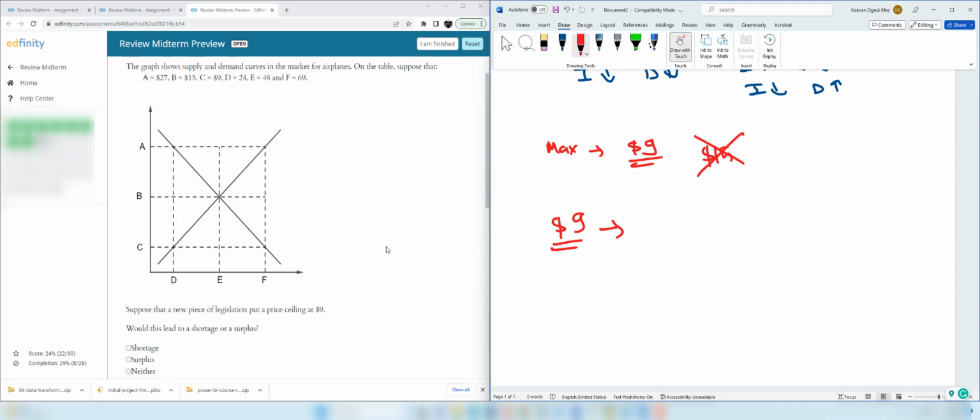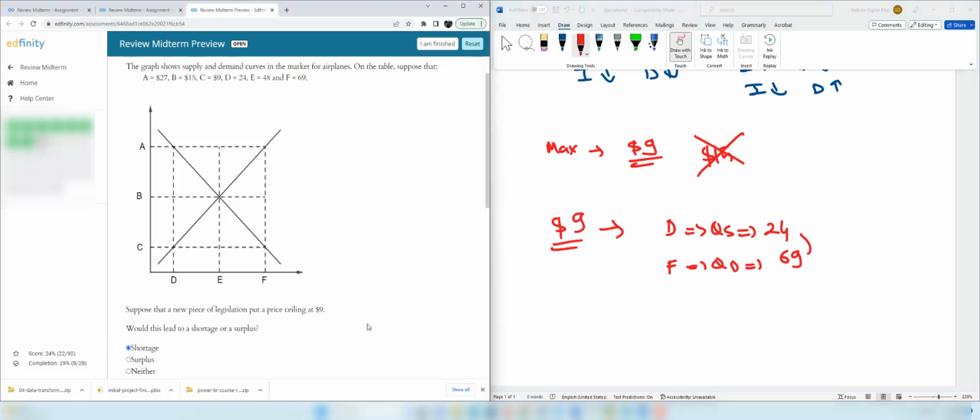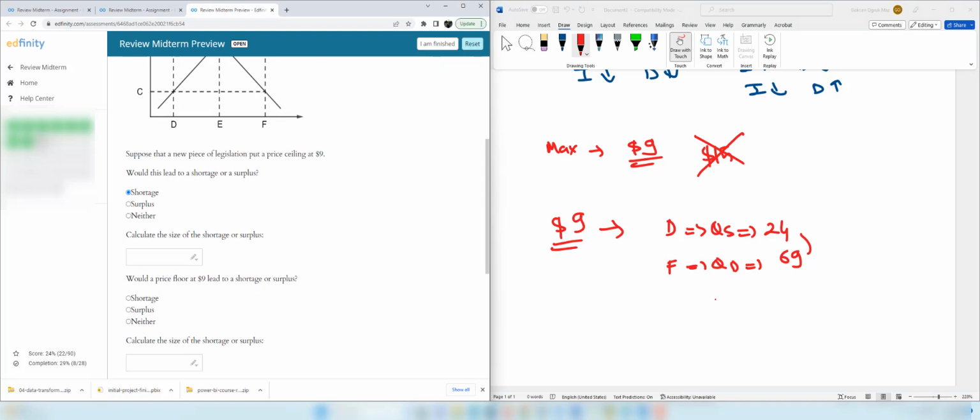Let's check what we mean by disequilibrium. So C represents the $9. At C, D represents the quantity supplied, and quantity supplied is 24. And F represents the quantity demanded, and quantity demanded is 69. So there is a mismatch. That mismatch is called disequilibrium. People are demanding 69 units because the price is cheap, but suppliers find this price too cheap and not profitable, therefore they supply 24 units. So we have, in this case, a shortage because quantity demanded is higher than quantity supplied. So how large is the shortage? It's the difference between 69 and 24.